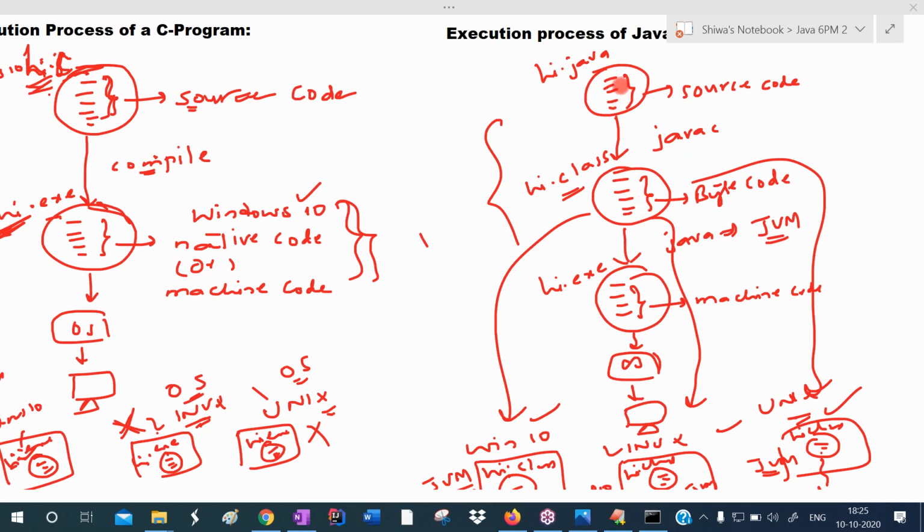Here we are writing the Java program. We call this the source code. I'm writing the source code and storing it in a particular file, hi.java. To compile this, we use the javac command, the Java compiler. The Java compiler translates this source code to the intermediate code. That intermediate code is called bytecode in Java.